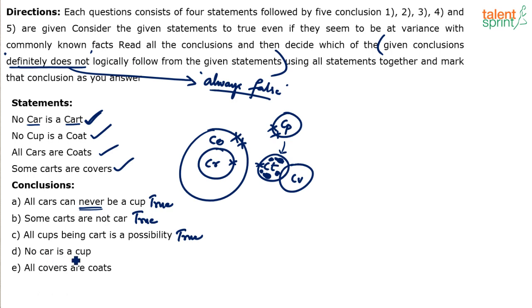Next, no car is a cup. True. No car can be cup because cars are all guarded by coats, and coats can never be cups. If coats cannot be cups, cars also cannot be cups. So "no car is a cup" is also true. Right? Last one, all covers are quotes.